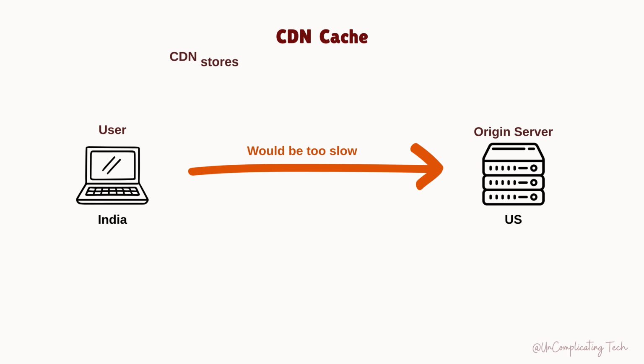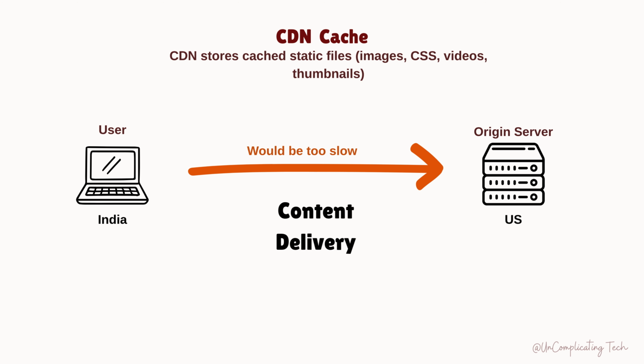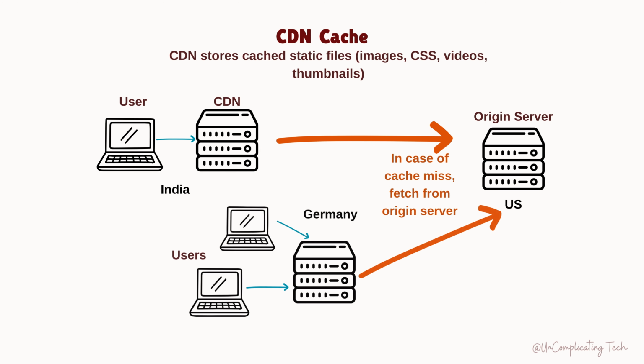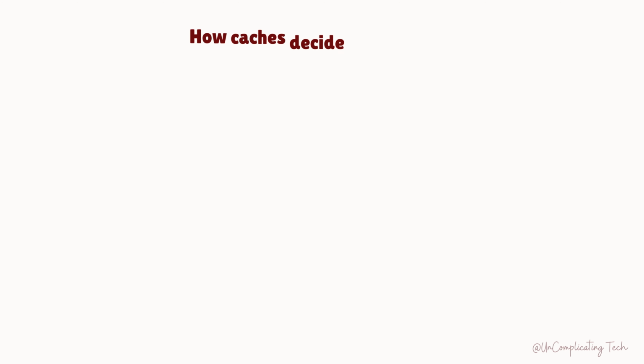CDN cache. This is the Internet's global caching layer. A CDN, or content delivery network, stores static files like images, videos, and CSS around the world closer to users. A user in India doesn't fetch your image from a server in the US. They fetch from a nearby CDN node in milliseconds. This is why global websites work fast.